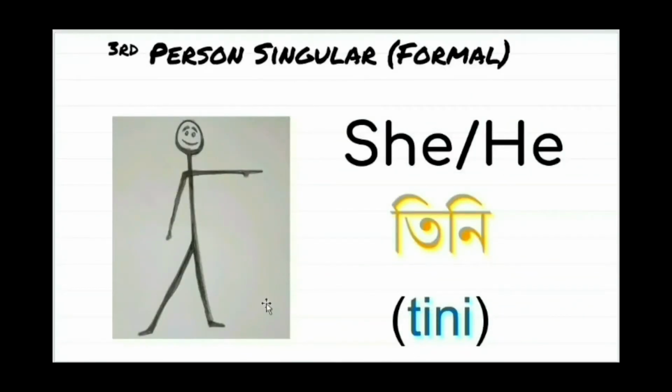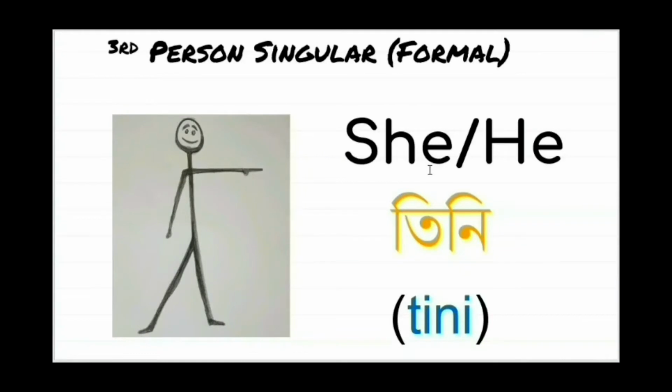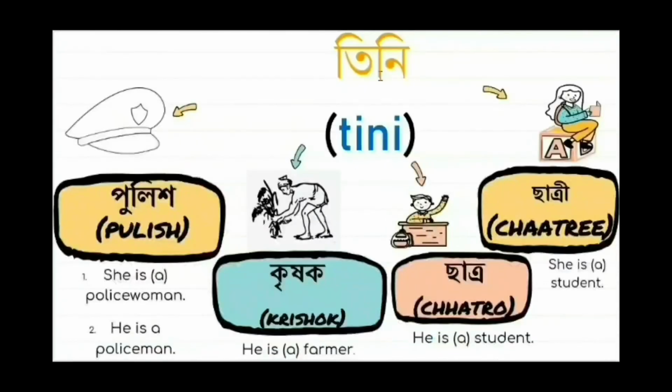Now we need to learn the pronoun. That is tini. So you see, I have written she and also he. That means for both of these words, we have only one word in Bangla, that is tini. Yes, we do not have gender discrimination when it comes to pronoun. Tini pulish, it can mean she is a policewoman. It also can mean he is a policeman.